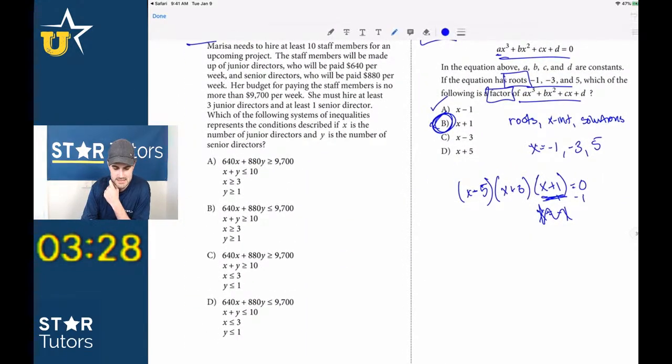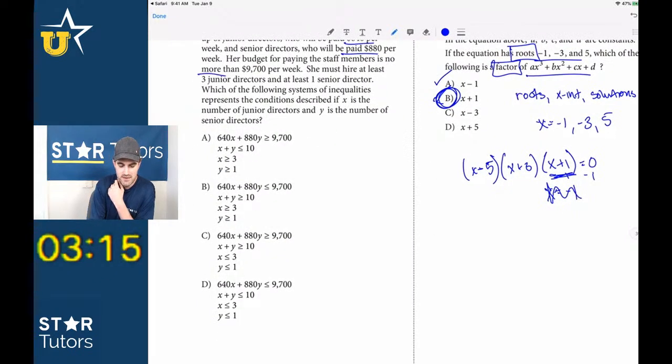Marissa needs to hire at least 10 staff members for an upcoming project. The staff members will be made up of junior directors who will be paid $640 per week, and seniors who will be paid $880 per week. Our budget for the week is no more than $9,700. So that means the total has to be less than or equal to $9,700.